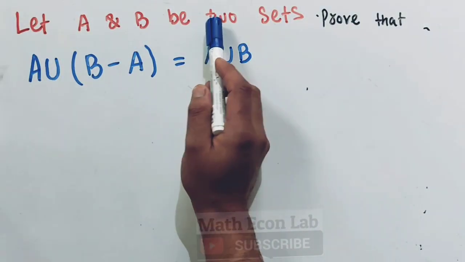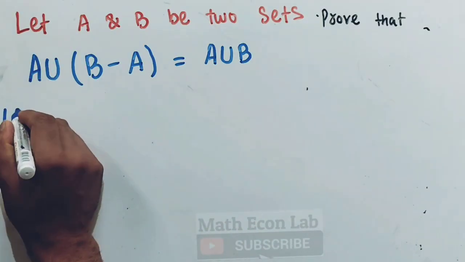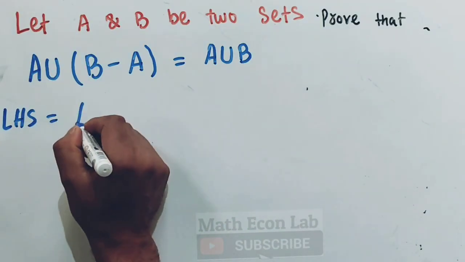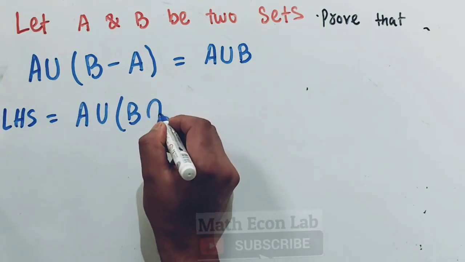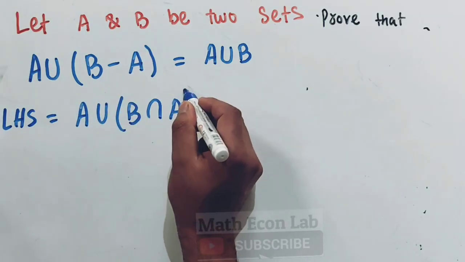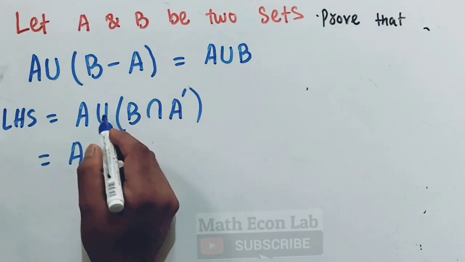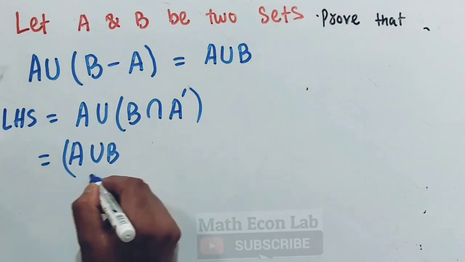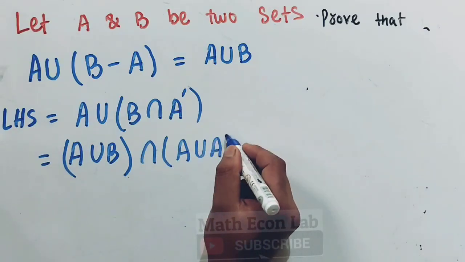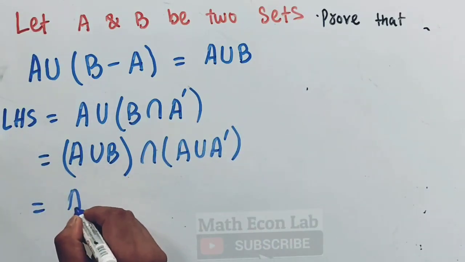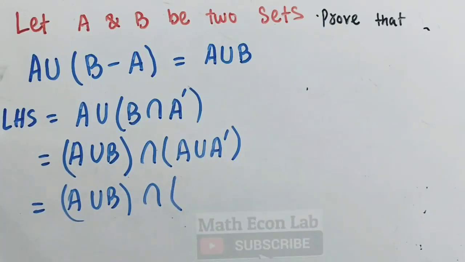Let A and B be two sets. Prove that A union B minus A is equal to A union B. Let us take the LHS again. So we have LHS is equal to A union B, minus is replaced by intersection, and A will be replaced by A complement. So here use the distributive property. So we have A union B, then we have intersection, then we have A union A intersection. We have A union B intersection A union A complement.